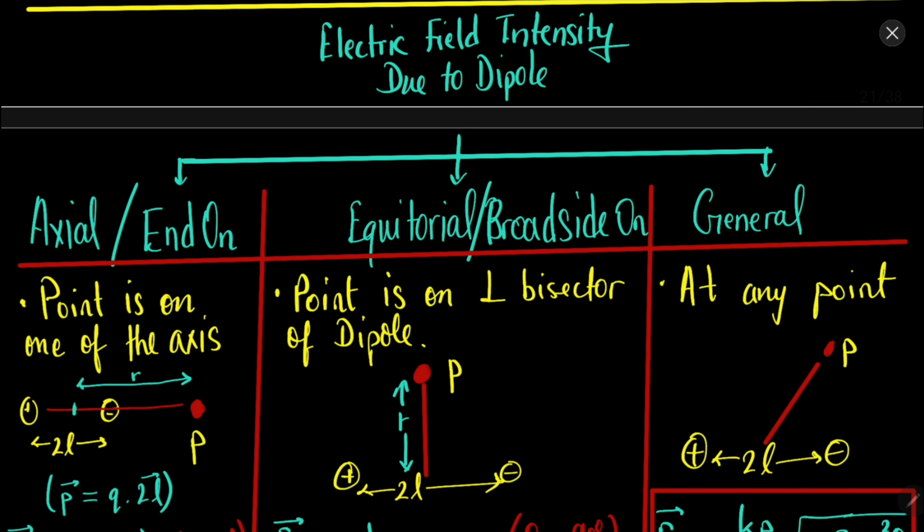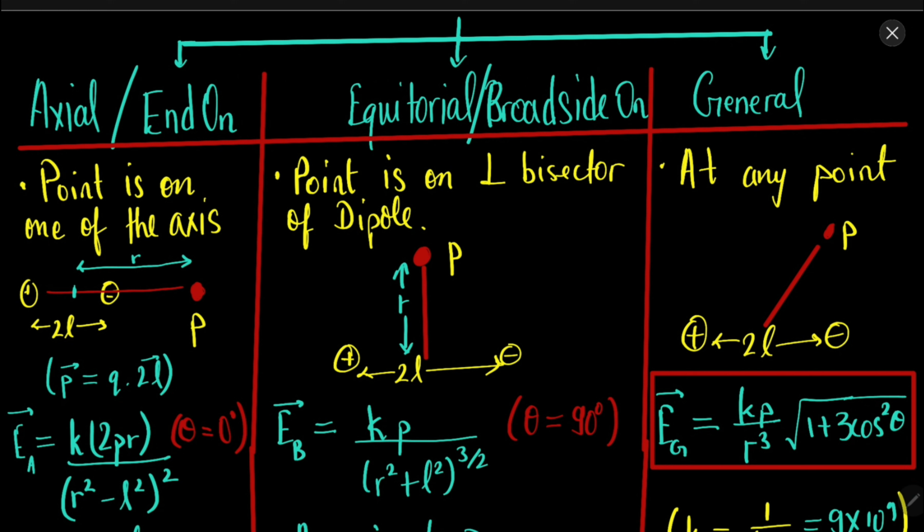So now we will find the electric field of a dipole first, then we will find the potential of a dipole afterwards. In a dipole there can be three major situations: one is the axial or end-on situation, one is the equatorial situation, and one is the general situation. Let's say this is the dipole. We can have one point located on the axis of the dipole, and one position located on the perpendicular bisector of the dipole.